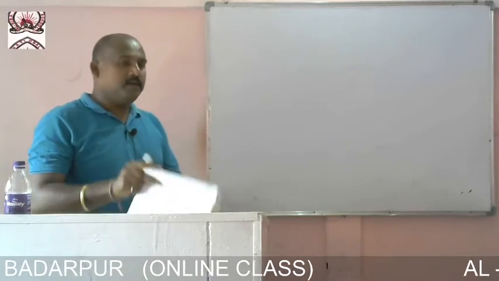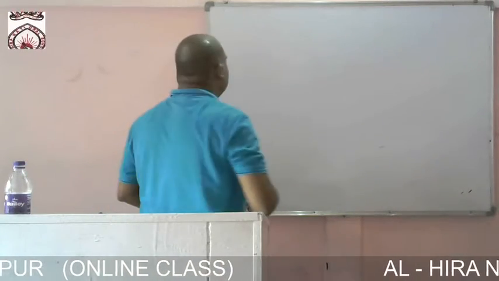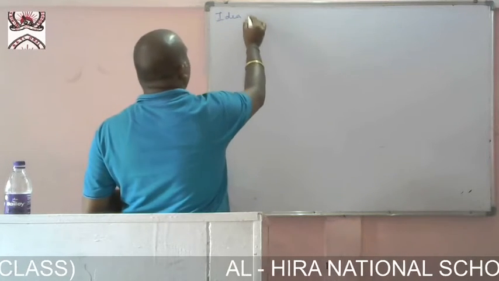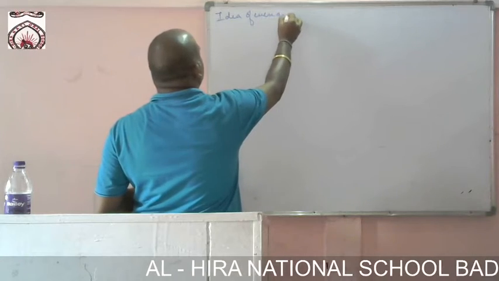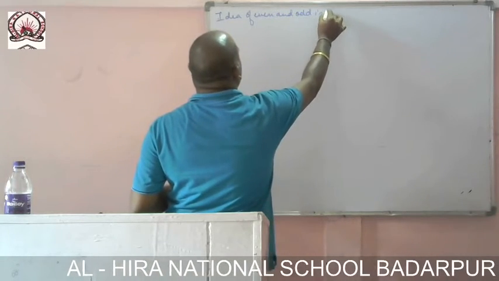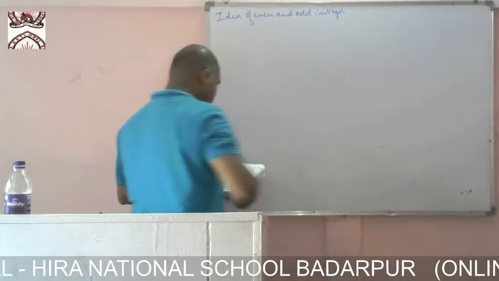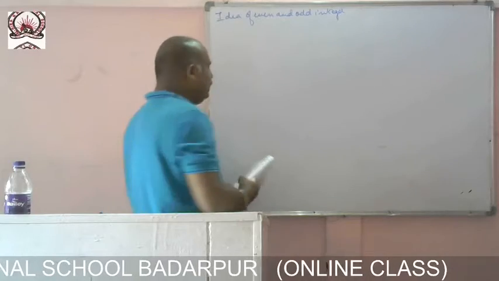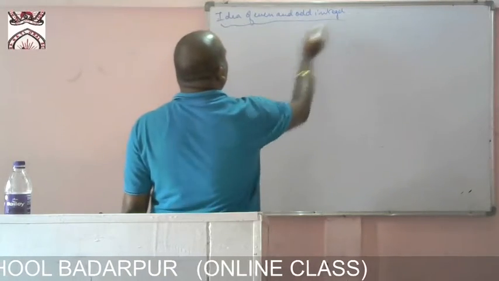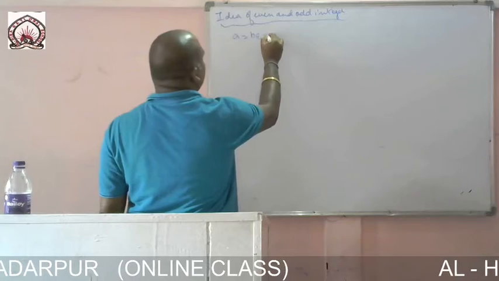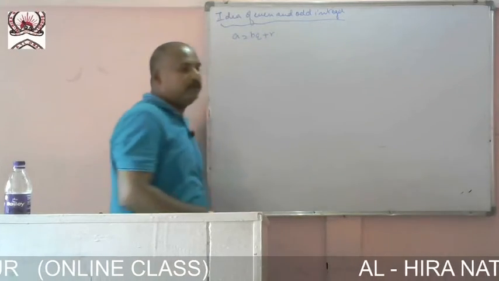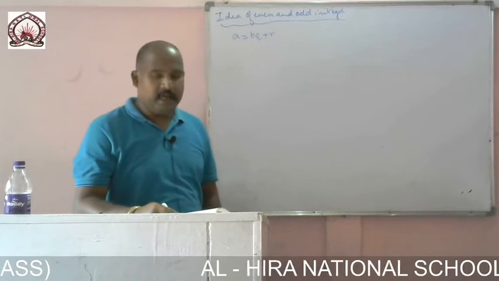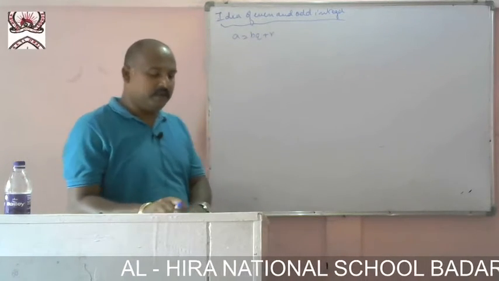Now, the idea of even and odd integers. By the division algorithm we can write a equal to bq plus r, where a, b belong to Z and b is greater than 0.